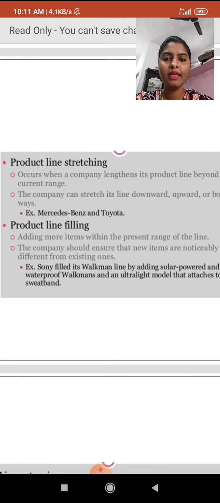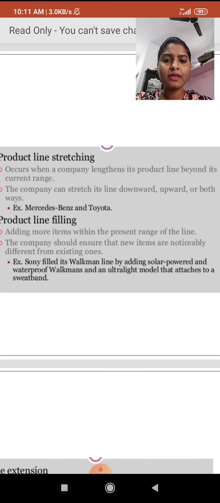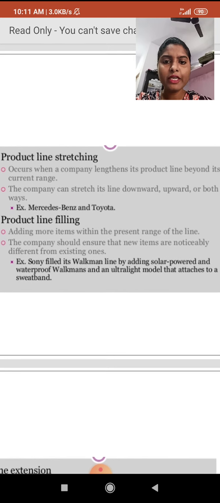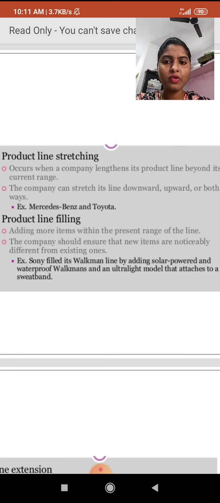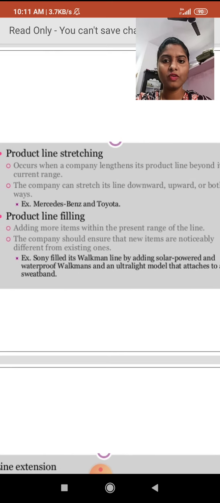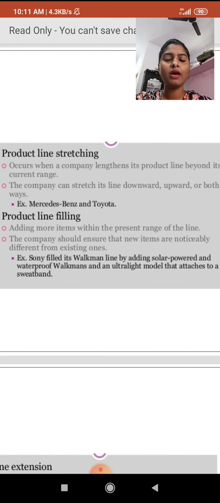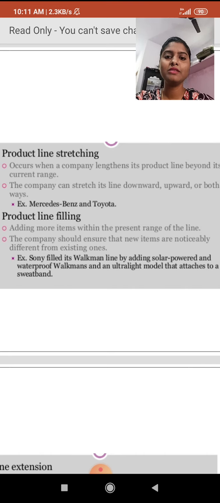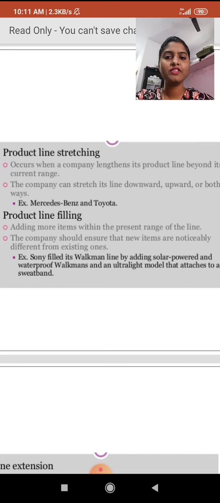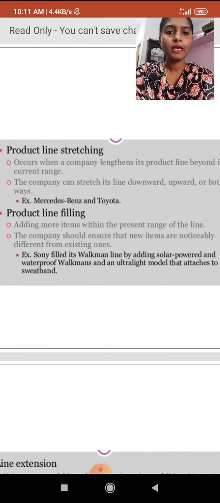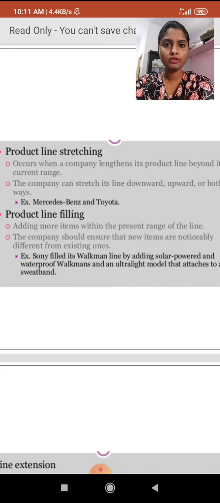Product line filling means adding more items within the present range of the line. The company should ensure that new items are not noticeably different from the existing ones. After making a product line, we add more items, and the products we introduce should satisfy the customers and consumers.